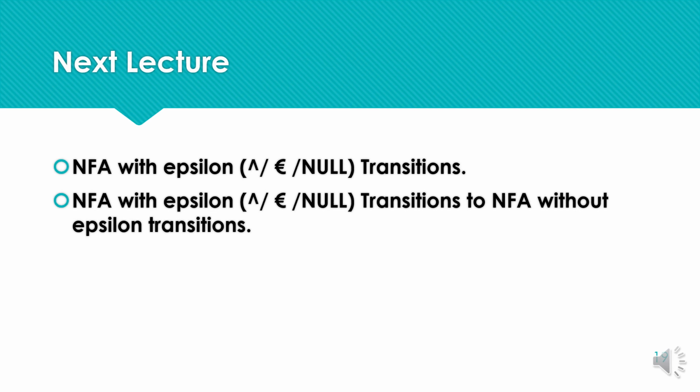Further, we are also going to discuss how we can convert NFA with null transitions to NFA without null transitions, or NFA with epsilon moves to NFA without epsilon moves, and the resulting will be the DFA.